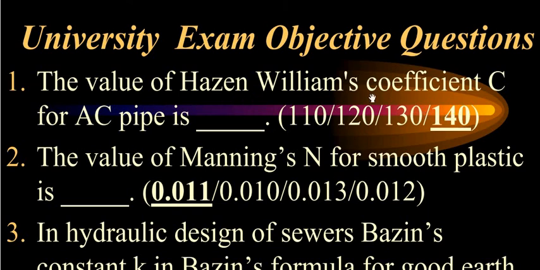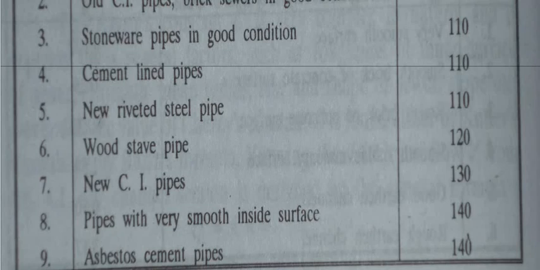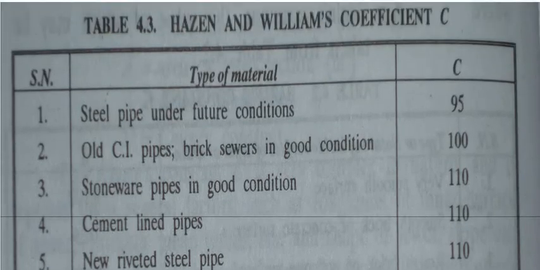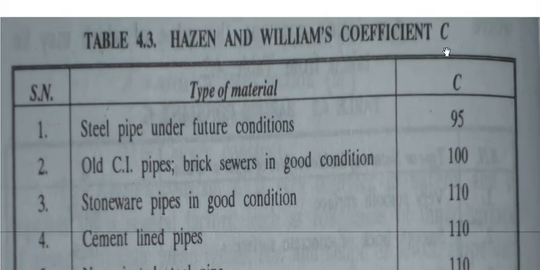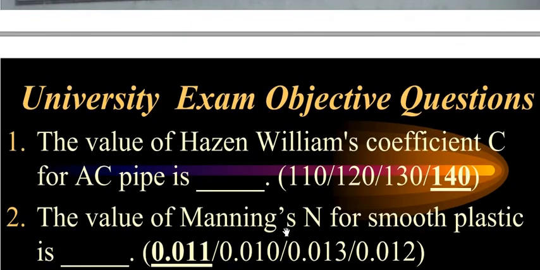We have just seen the value of the Hazen-Williams coefficient c for the asbestos cement pipe in the previous table, that is 140. So the answer is 140.